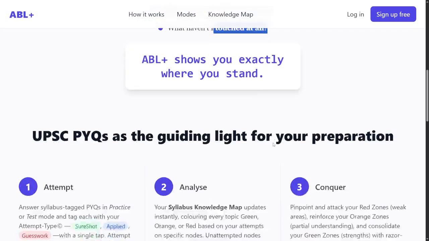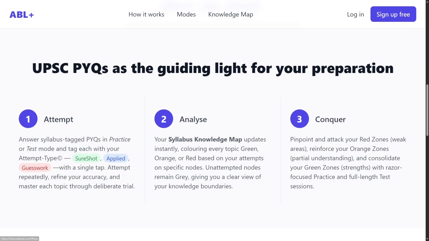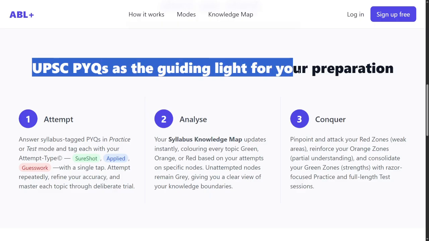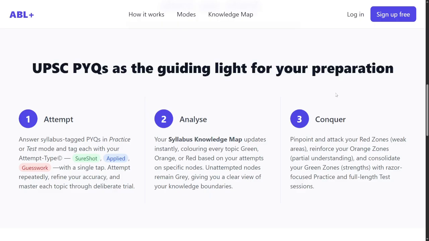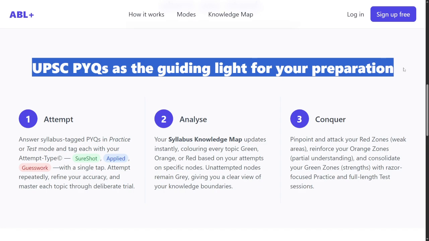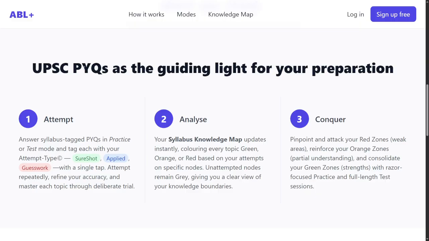So how do we do that? How does it work? Basically we keep the UPSC PYQs as the guiding light for your preparation. This sets the path for every subject, every section of the subject, so that our preparation is in line with the demand of the examination. So how does this platform use the PYQs? It basically makes you attempt, and then we analyze and we conquer.